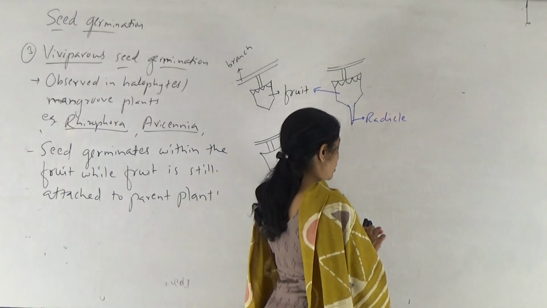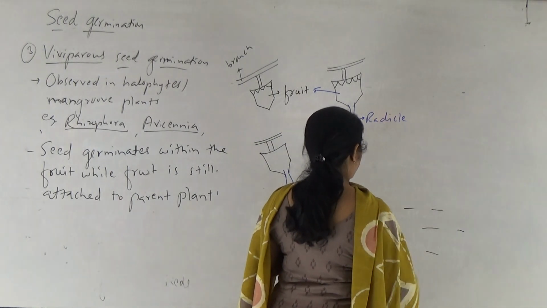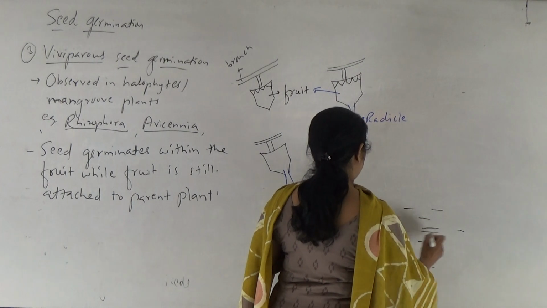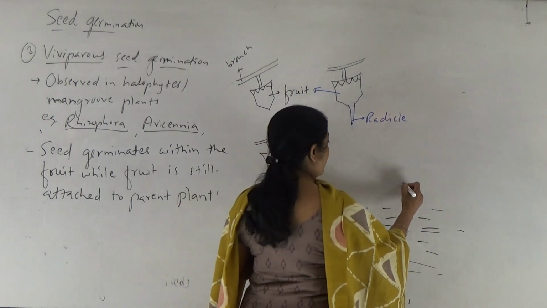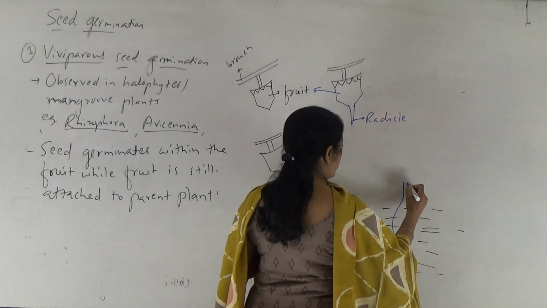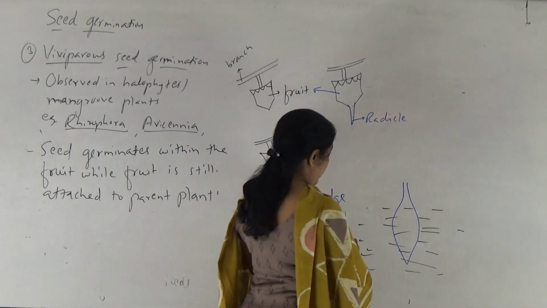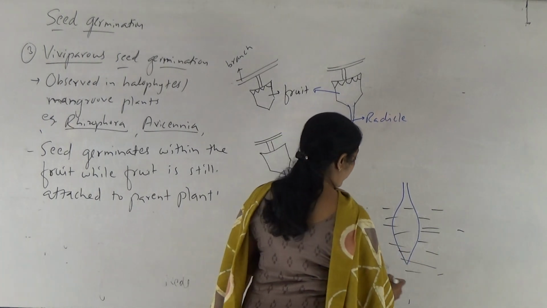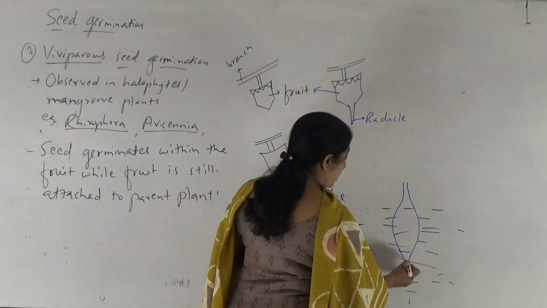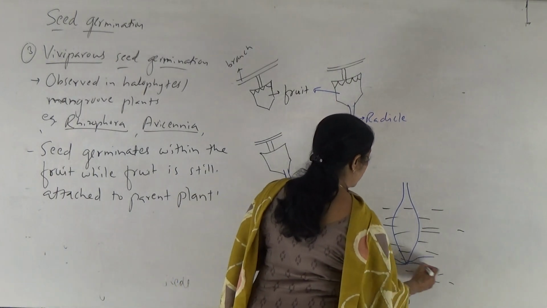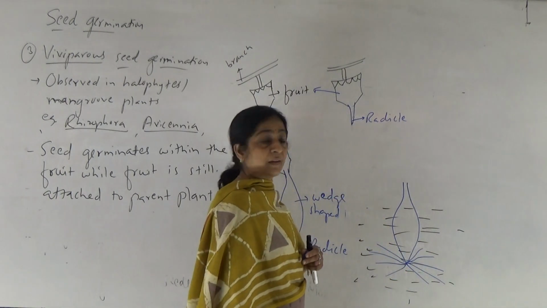Now the ground below is saline, marshy. Okay, imagine that this wedge shaped heavy structure falls on the ground, so it may remain straight in the soil like this. Once it penetrates into this saline marshy soil readily, the lower tip, that is the radicle, starts producing lateral roots to fix the structure properly into the soil, right?